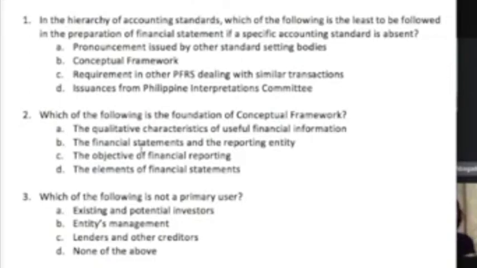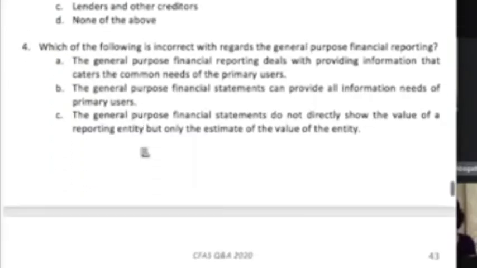Before you even graduate, class, I'm telling you, you will encounter this specific question at least 50 times. 50. You will be asked repeatedly who the primary users are, and I again cannot emphasize that enough. Existing and potential investors, creditors, and lenders, class. Okay, as I've mentioned earlier in the true or false discussion, management is not part of our primary users. Let's have number 5.